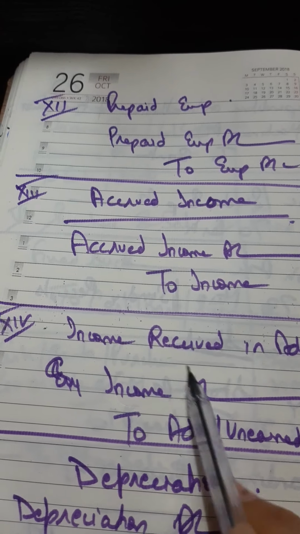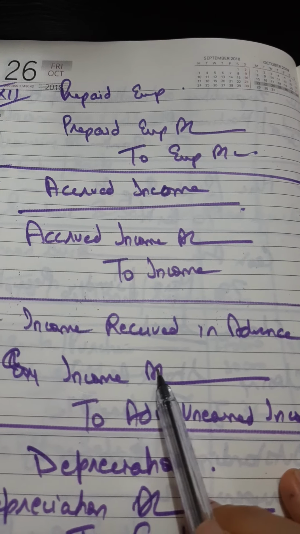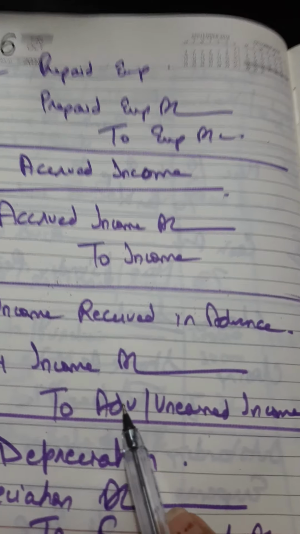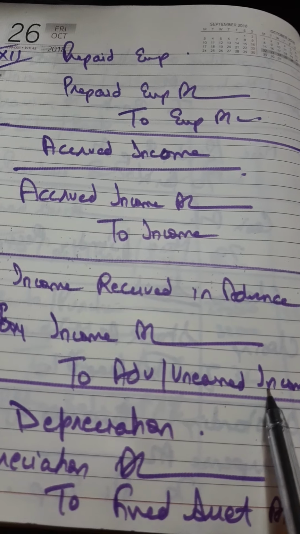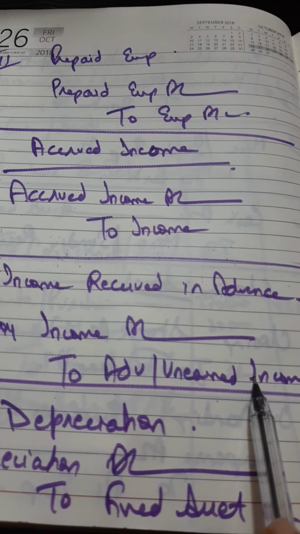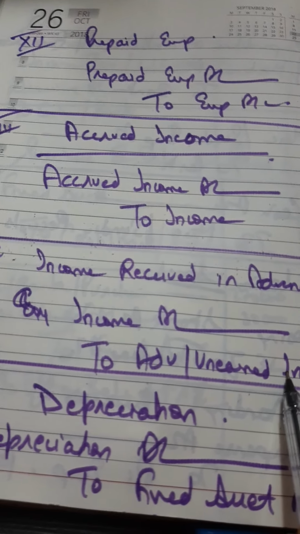So from that income account, I will reduce that amount and transfer it to income received in advance. This is my liability. Why is it my liability? Because I've received the money and I have to provide the services.